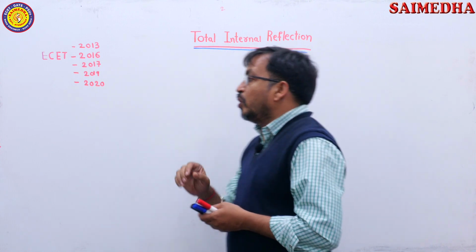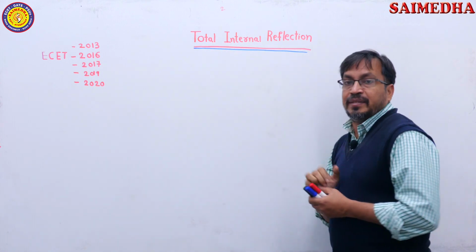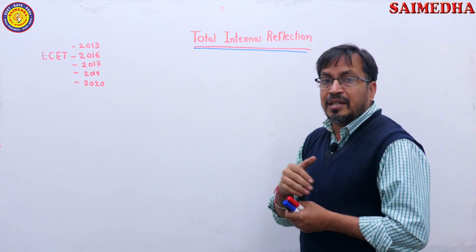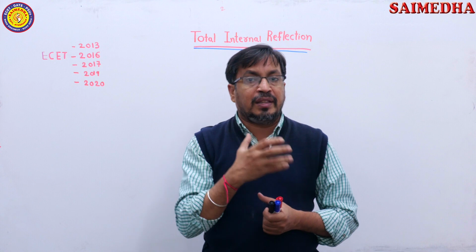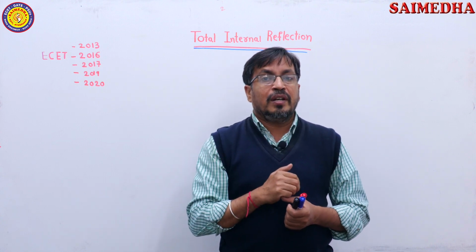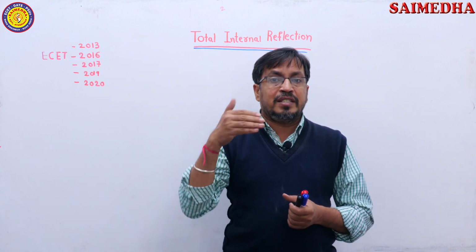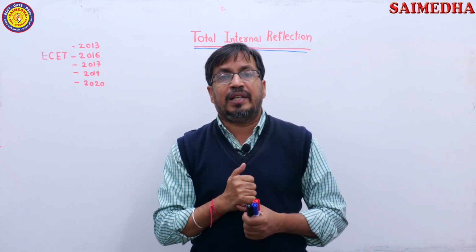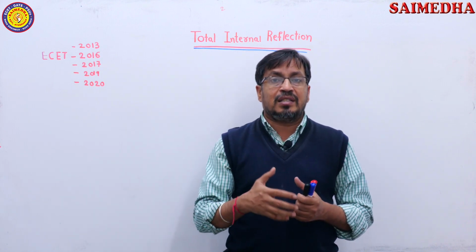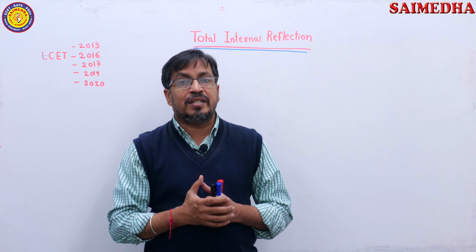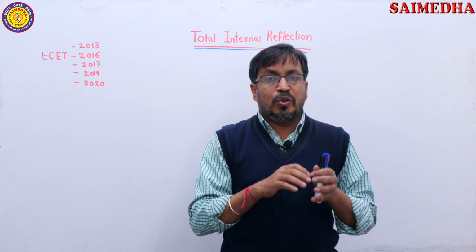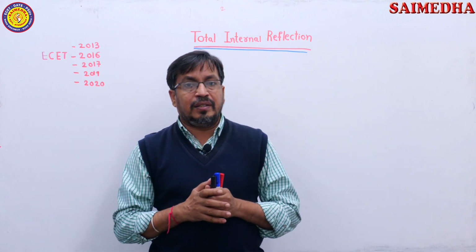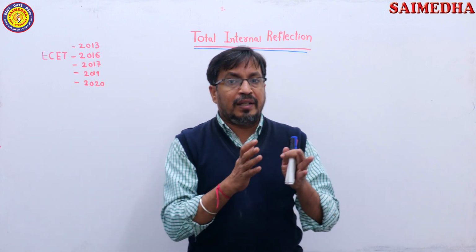What is that one? Total internal reflection. But the answer is total internal reflection, but the question asking method is different. Sometimes when the light is traveling from denser medium to rarer medium, what happens? When angle of incidence is greater than critical angle, what happens? What is critical angle formula? They are asking. So to cover all these topics, now I am explaining in this video.